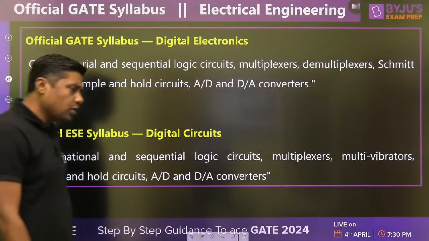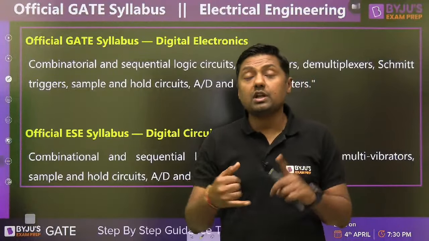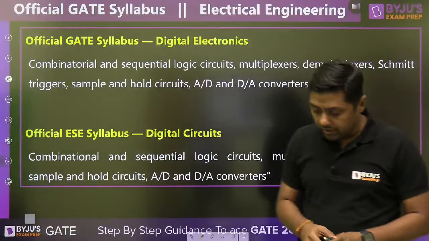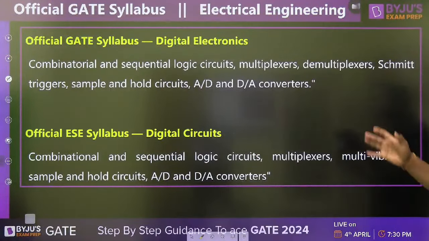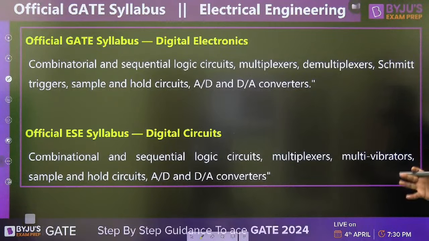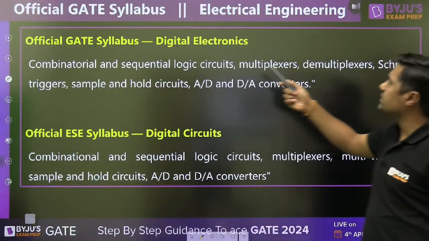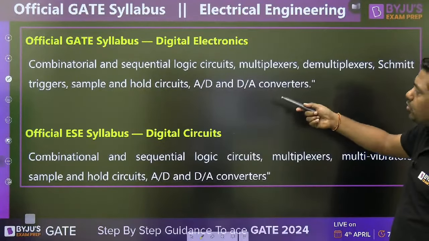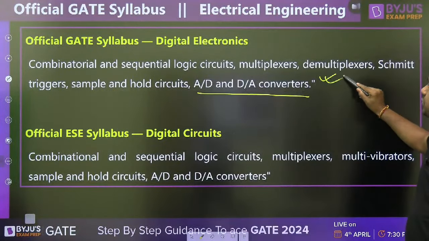Then similarly for computer science, again it is a very important subject. This is the session for electrical, electronics, computer science and instrumentation branch. Okay, digital is a common subject. Now, what is the syllabus, guys? What is the official GATE syllabus for electrical engineering? So simply you can see only combinational circuit, sequential logic circuit, multiplexer, demultiplexer, Schmitt trigger, sample and hold circuit, A to D converter. This time one question from A to D converter.